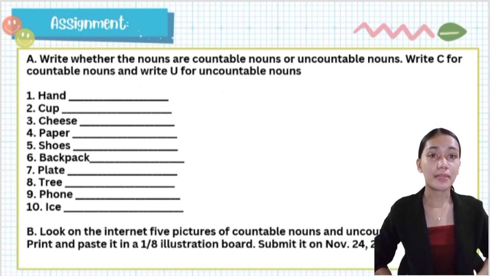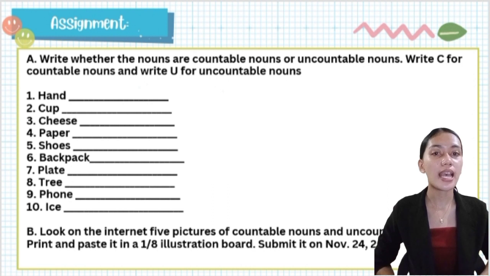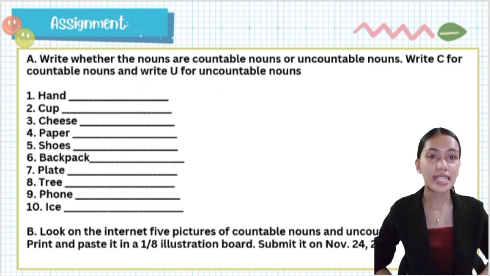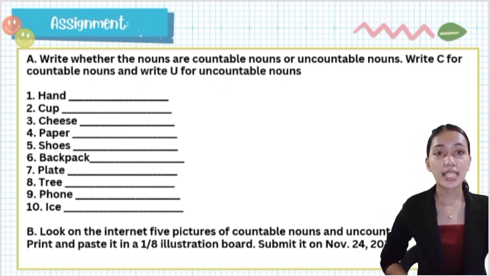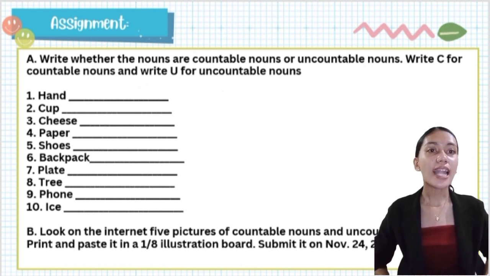For your assignment, here's what you're going to do. So the first part, we have there 10 examples of nouns. You're going to identify if the nouns are countable nouns or uncountable nouns. You're going to write a capital letter C for countable nouns and a capital letter U for uncountable nouns.